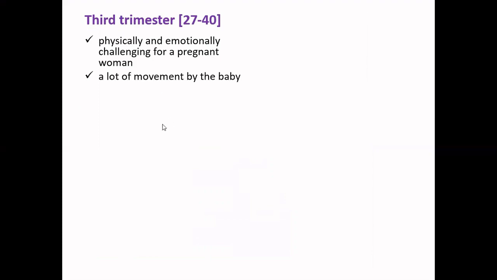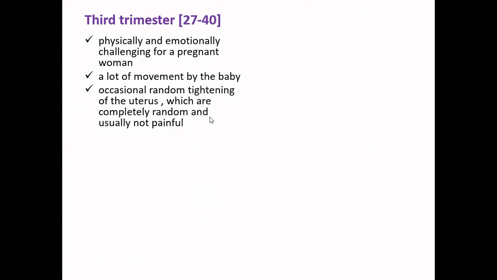Now moving to the third trimester. It is the last trimester and runs from the 27th week to 40 weeks. So it is more physically and emotionally challenging for a pregnant woman, and that is the reason I said to do those preparations right from the second trimester. A lot of movement of the baby is observed in this trimester.